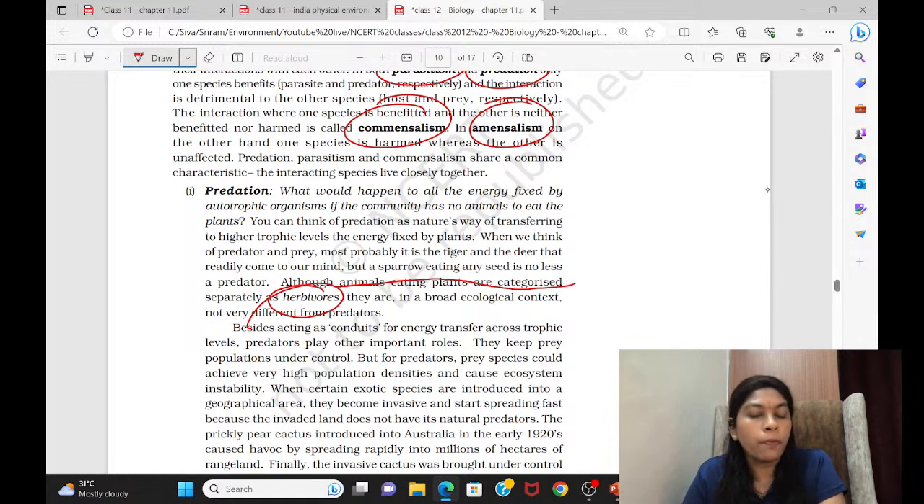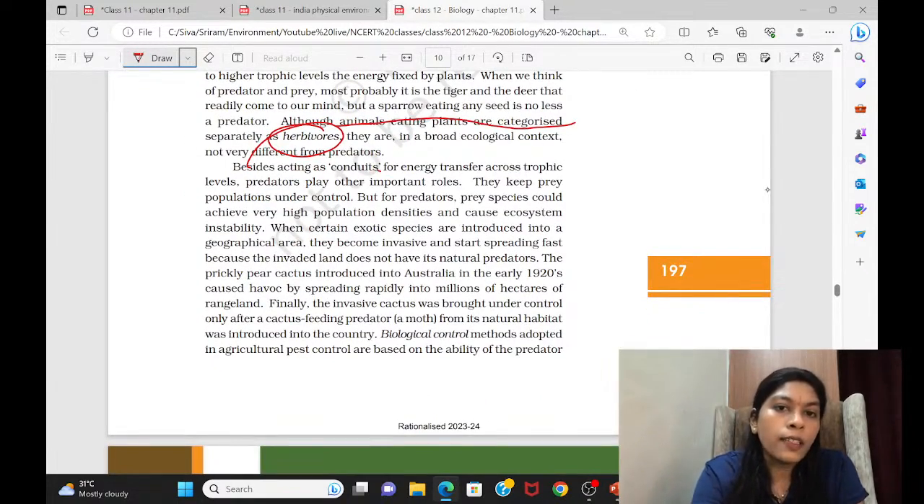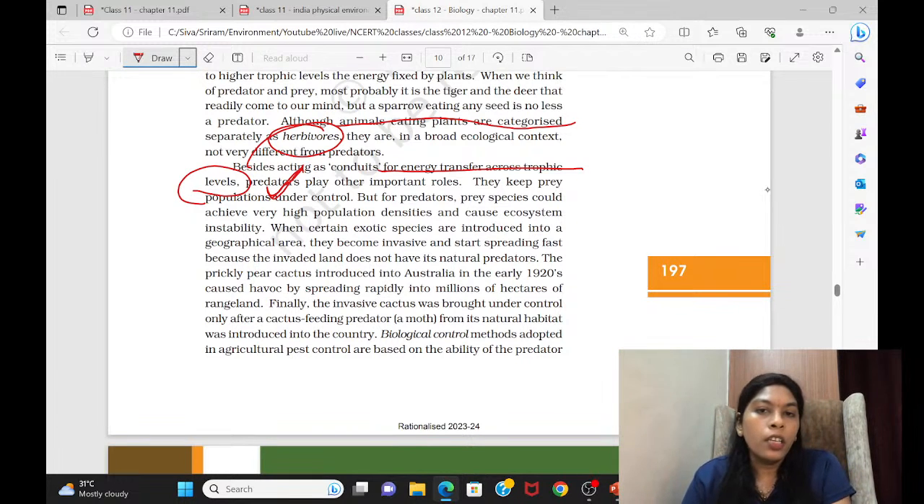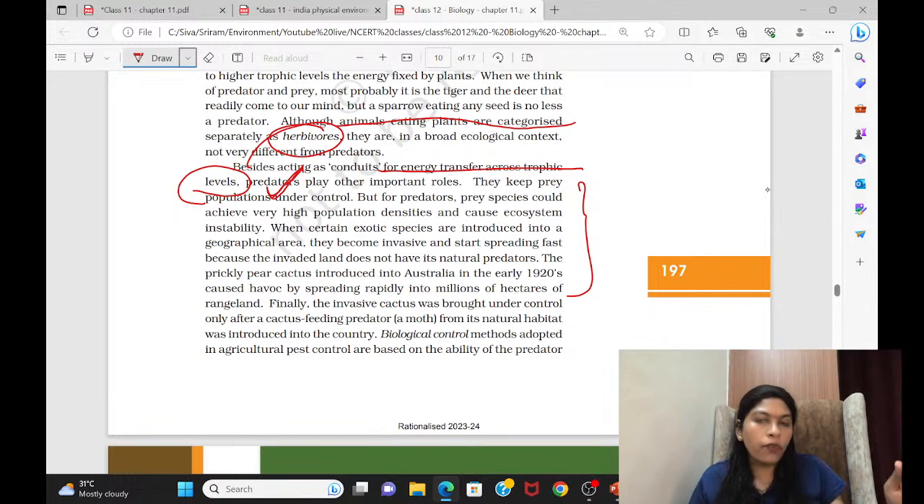Animals eating plants, the herbivores, is also a kind of predation only. Animals going and eating them, right? So there is a transfer of energy, because of this trophic levels take place, and predators play a very important role in the transfer of energy. They have various uses. You can read this: how the predator keeps a check on the prey.